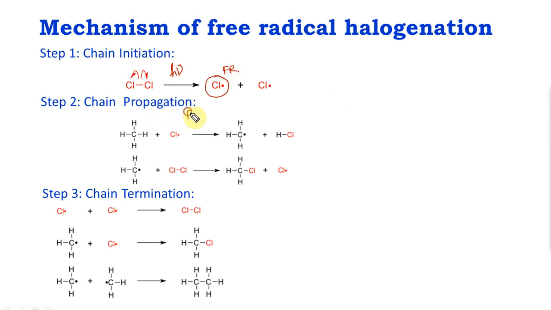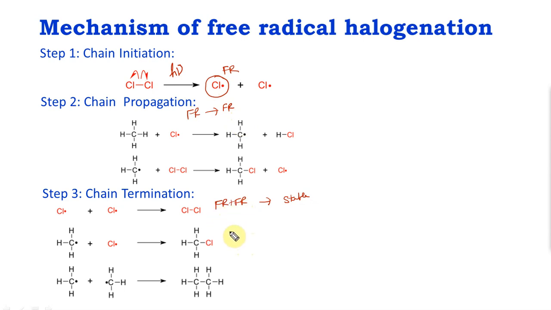In chain propagation, a free radical gives rise to another free radical. An alkane with a free radical gives you an alkyl free radical, which combines with chlorine to give you an alkyl halide and another free radical. Chain termination is when a free radical combines with a free radical to give you a stable compound. So in chain initiation, on the right side there is a free radical; in propagation, both sides there are free radicals; in chain termination, only the left side has a free radical.